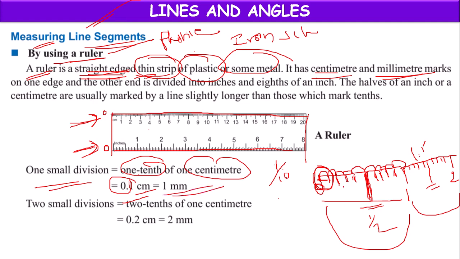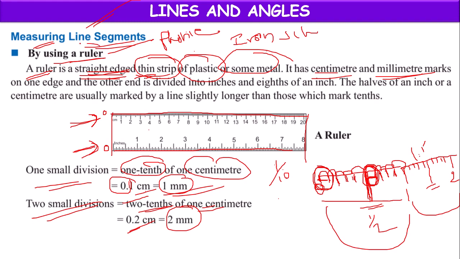So one small division between any two smaller lines is known as 1 millimeter length. Two small divisions are 2/10 of 1 centimeter, 0.2 centimeter, 2 millimeter. Like that we can take the measurements.